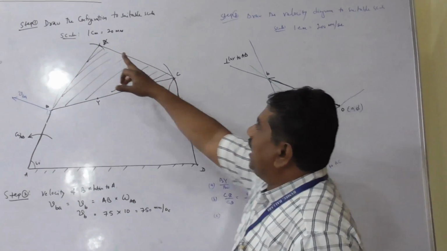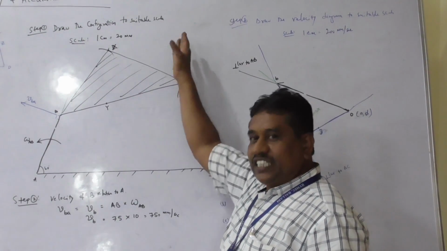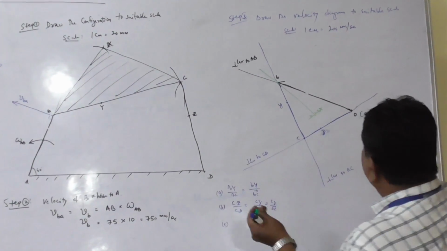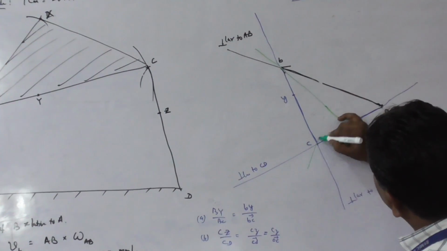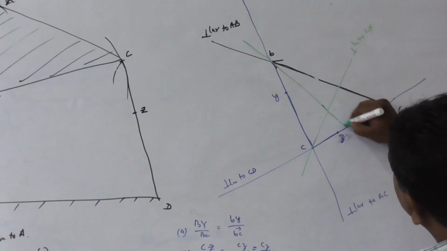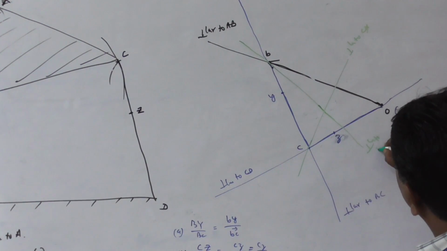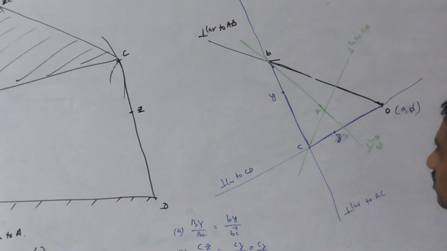and consider xc. Velocity of x relative to c is again perpendicular through c. Draw a line perpendicular to cx. The intersection of these two, perpendicular to bx, I am going to get a small x.